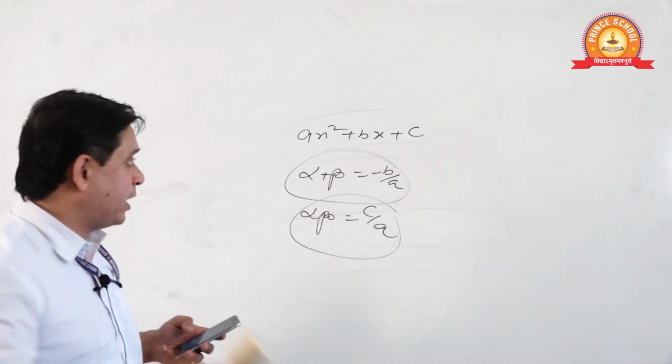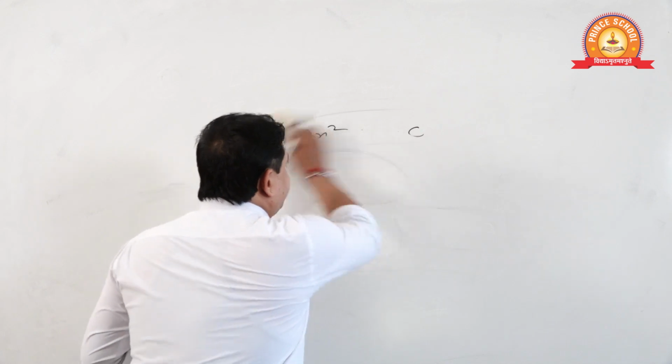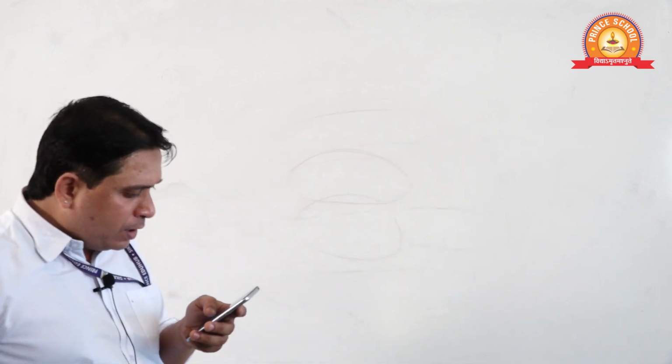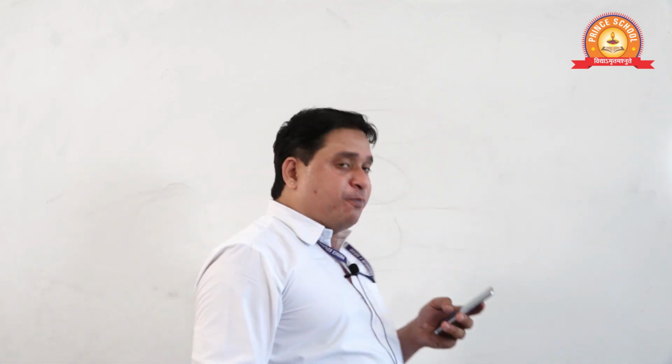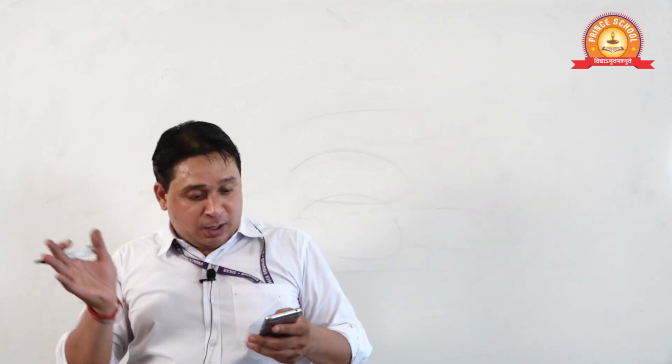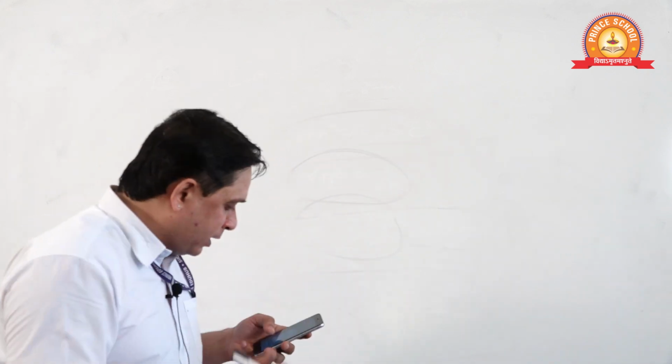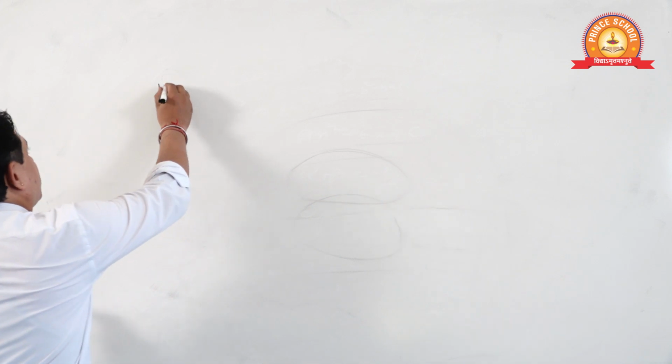You have to do this by yourself. Question number 14. Alpha, beta are the zeros. My favorite concept. Very frankly, I love it. Very, very, very interesting questions.